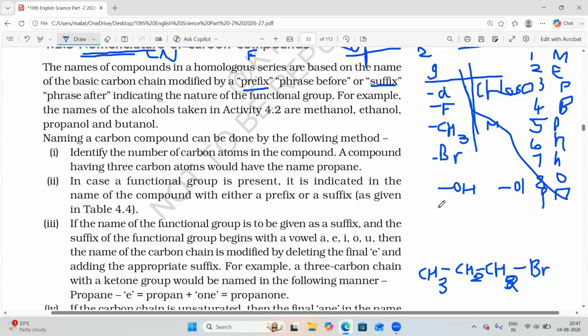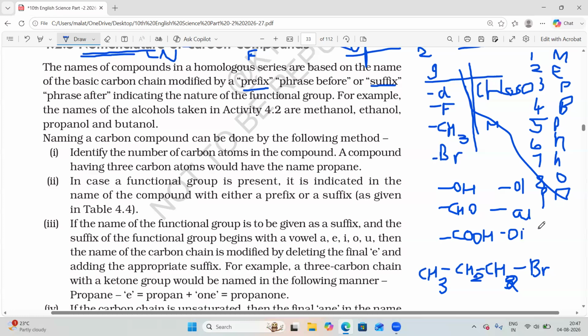If it is an aldehyde, we already know the formula is CHO, so if an aldehyde is present, the suffix we should write is AL. If it is oic acid, carboxylic acid, the formula is COOH. So if a carboxylic group is present in the organic compound, we should write it as a suffix, that is oic acid.